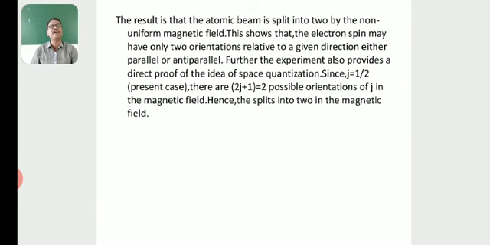Since J is equal to half, in the present case there are 2J plus 1, which is equal to 2, possible orientations of J in the magnetic field. Hence, the beam splits into 2 in the magnetic field. So the Stern-Gerlach experiment provides the proof for space quantization and also for the fine structure of spectral lines.